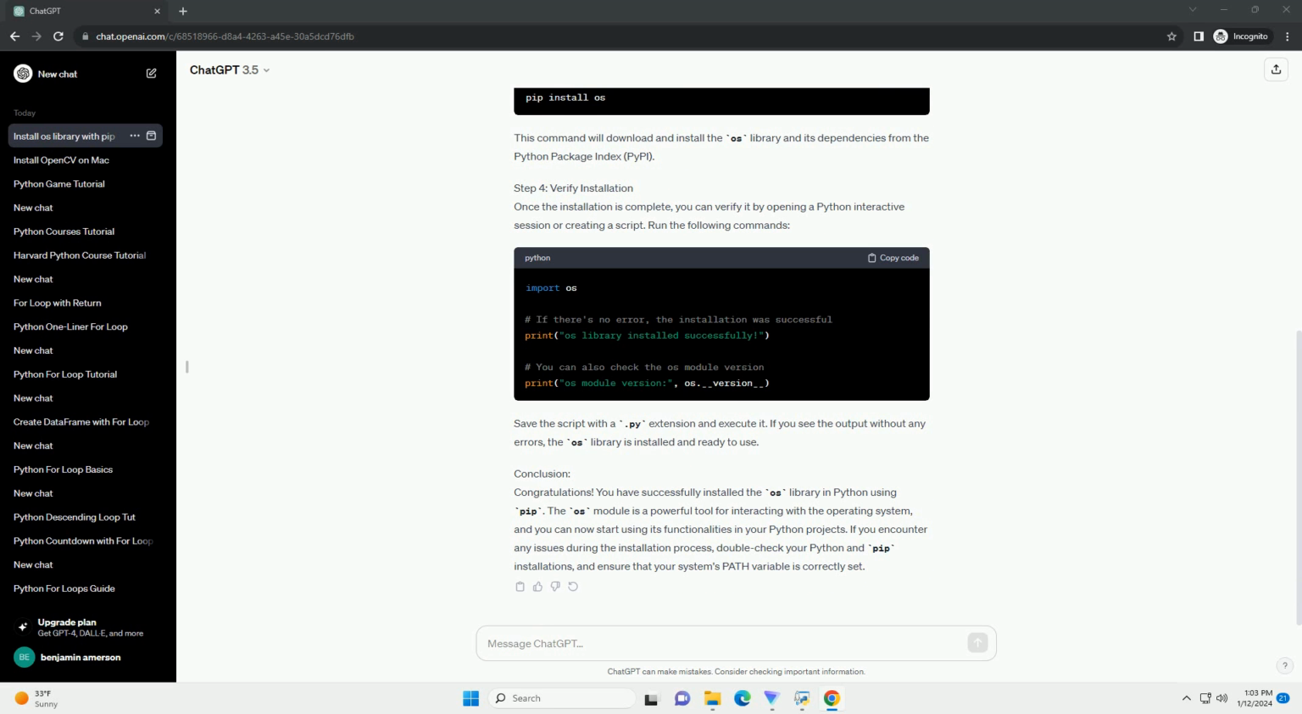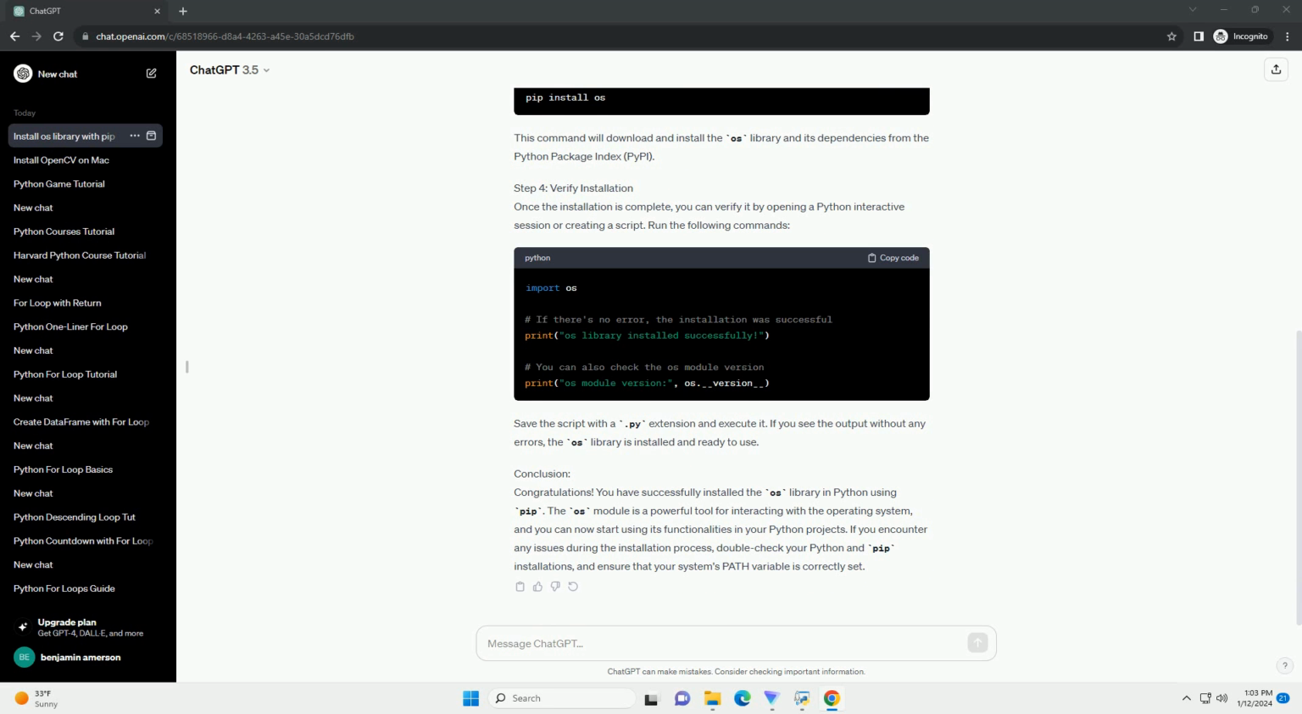Step 4. Verify installation. Once the installation is complete, you can verify it by opening a Python interactive session or creating a script. Run the following commands. Save the script with a .py extension and execute it. If you see the output without any errors, the OS library is installed and ready to use.